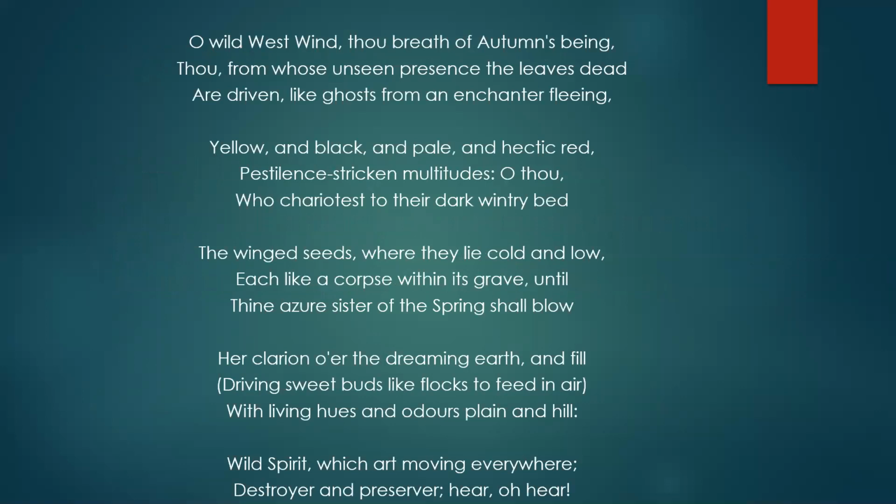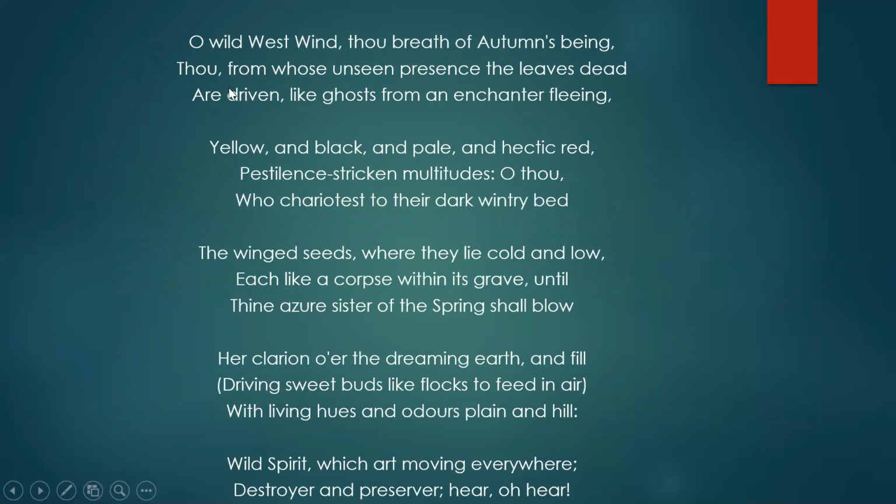So the poet starts the poem by addressing the west wind, and he calls the west wind to be the life of autumn season. So Shelley's autumn is different from Keats's autumn. Keats's autumn is an autumn of fruitfulness, ripeness. Okay, but for Shelley, autumn season is a season when the west wind blows with intensity and force.